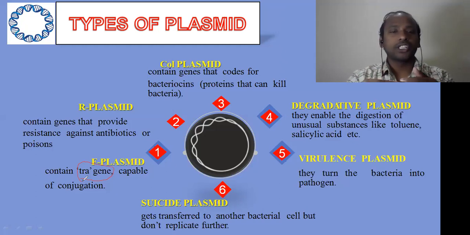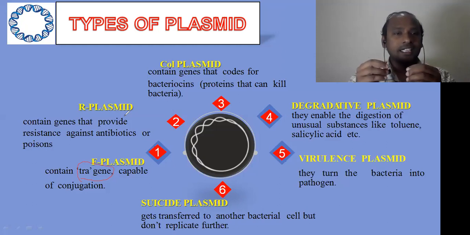What do you mean by conjugation? Conjugation is one of the modes of plasmid transfer, where physical attachment is compulsory, which is based on this tra gene. This is involved in the transfer of the plasmid. The second type we call the R plasmid. The R plasmid has genes that are resistant to antibiotics or certain heavy metals. The plasmids which carry antibiotic resistance genes are called resistance plasmids or R plasmids.